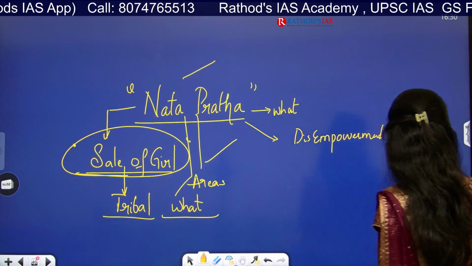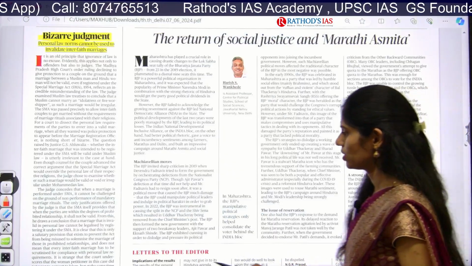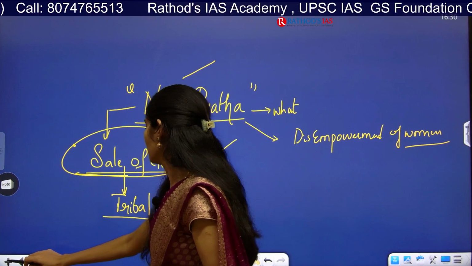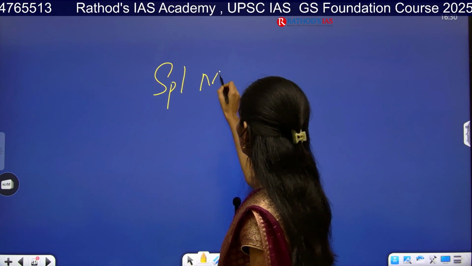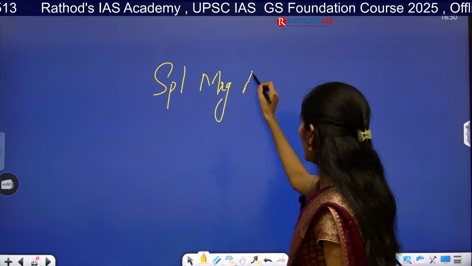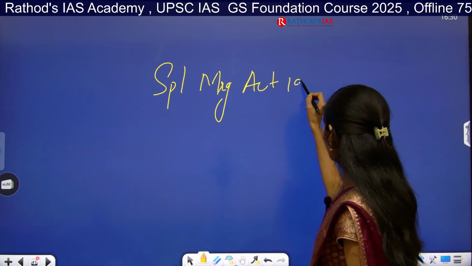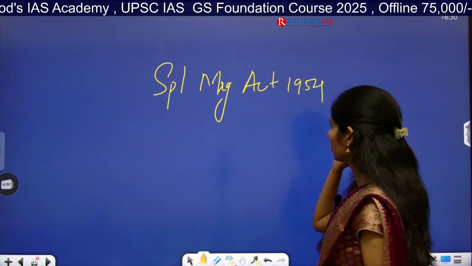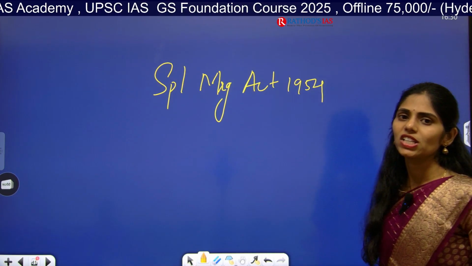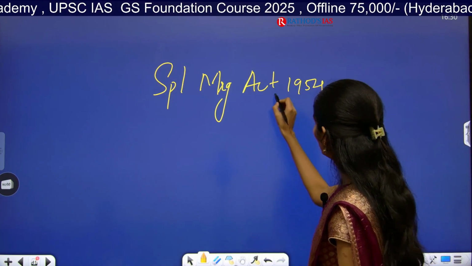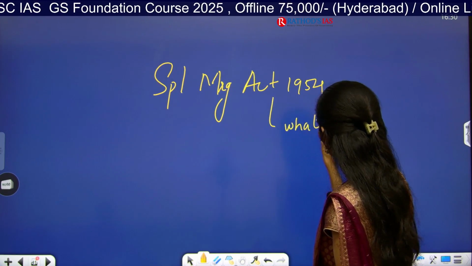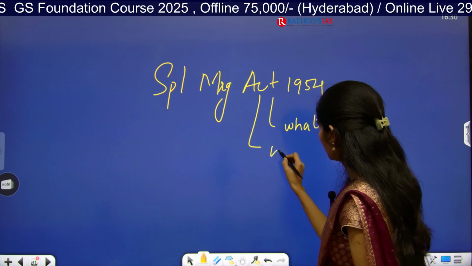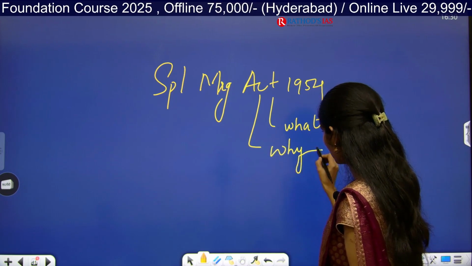Let me show you those dimensions. It is talking about the Special Marriage Act of 1954. You have to see what this act is about. Why did the government come up with this act?